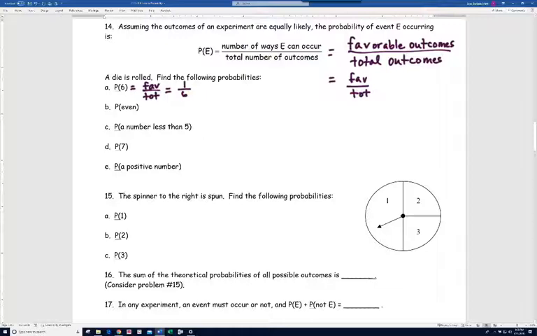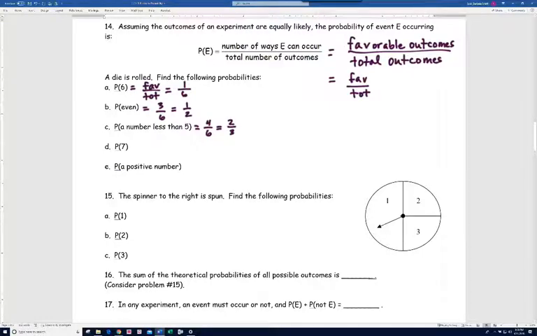All right, in B, it says find the probability that you get an even number, again, when a die is rolled. Well, the even numbers on a die would be 2, 4, and 6. So 3 even outcomes out of a total of 6, and that reduces to a half. You want to make sure you're always reducing your answers here. Let's move on to C. The probability that you get a number less than 5. Well, on a die, you've got 1 through 4. They're all less than 5. That's 4 outcomes out of 6. So your answer here is 2/3.